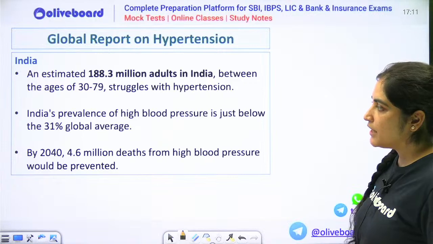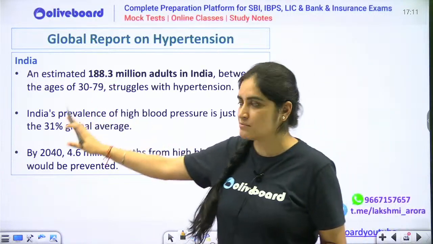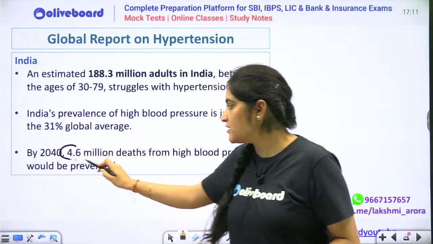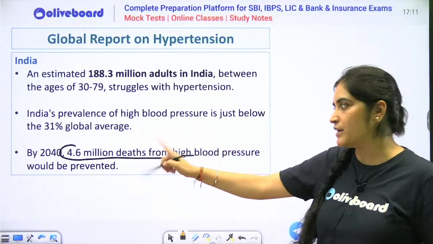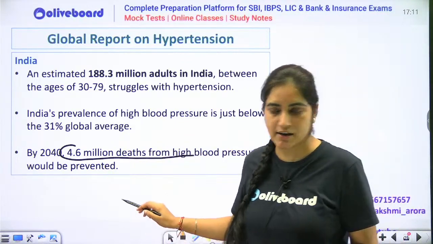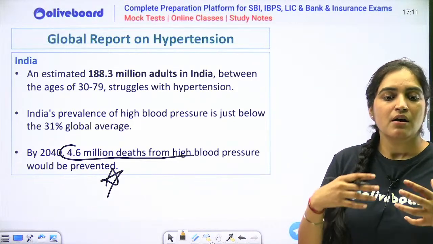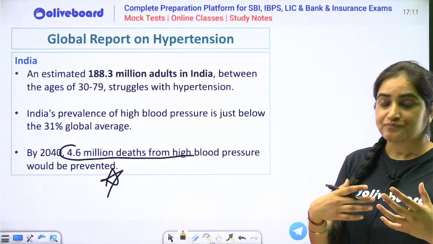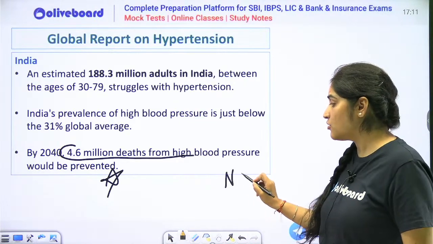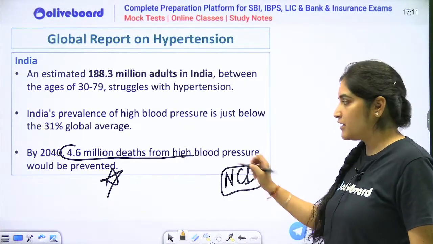Next thing is, in India, it is saying that if this menace is not stopped, then 4.6 million deaths would occur by 2040. This is what this alarming data tells about. If you can remember this data, and if some essay or some ESI question talks about your non-communicable diseases, then you can quote this data.